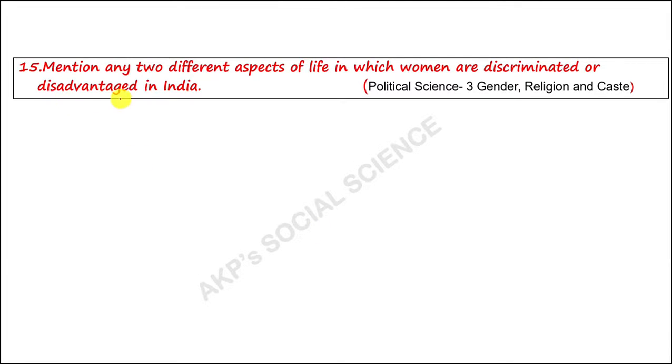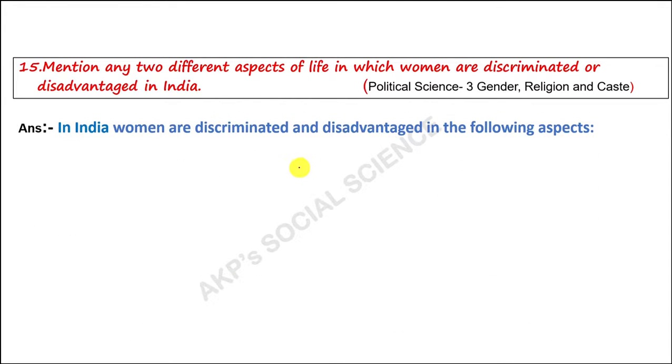Next question. Mention any two different aspects of life in which women are discriminated or disadvantaged in India. So, what is the role of women in society? We see in India women are discriminated and disadvantaged in the following aspects. One is literacy rate. No doubt literacy rate among women is very low. They are neglected. Second, unpaid work.